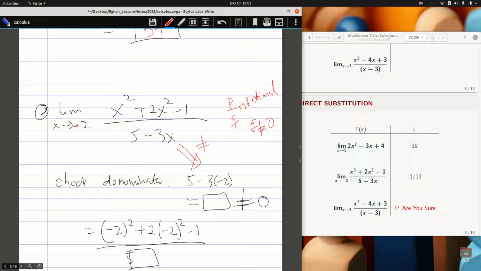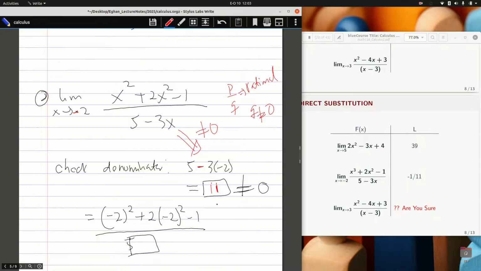And so if I substitute negative 2, since this is minus, I'm going to get 11. So 5 plus 6, that is 11, which is never equal to 0. So we are good to do a direct substitution.